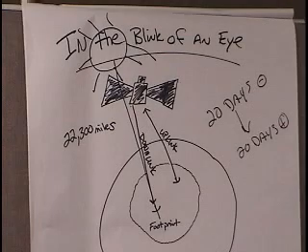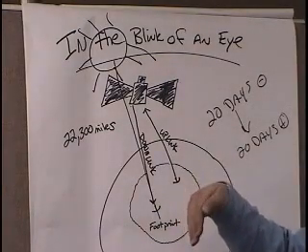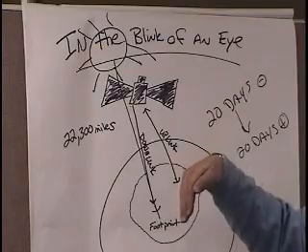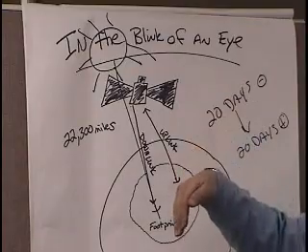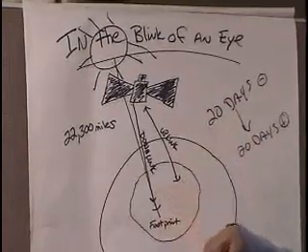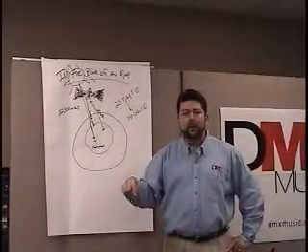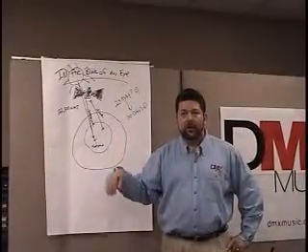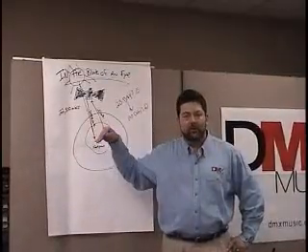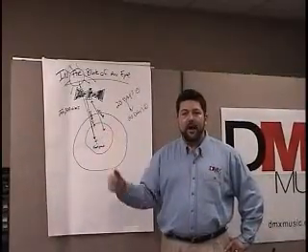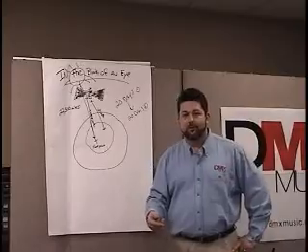A way you can simulate this when you're up on the roof and installing and aligning, once you have your dish aligned, is to take your hand and place it in front of the LNB, slowly covering more and more, getting closer and farther away, and watch the meter. The signal strength will go to a higher number, which means you're getting less signal, and as you move your hand further away, it'll go back closer to its original number.